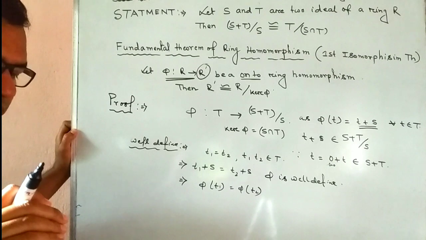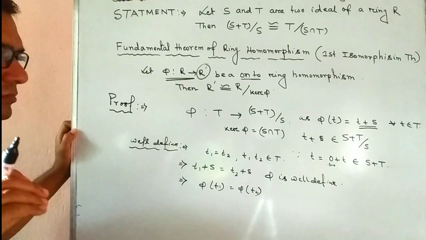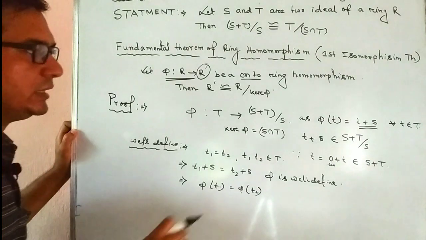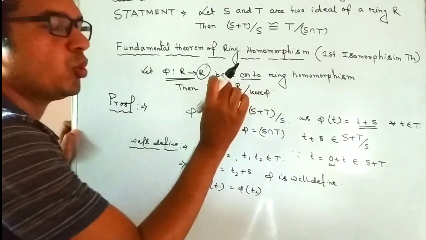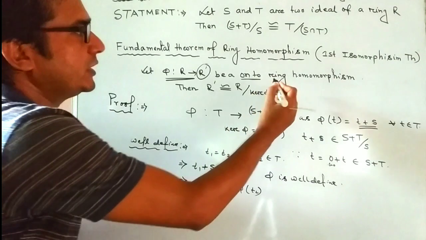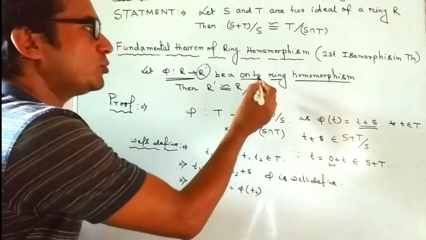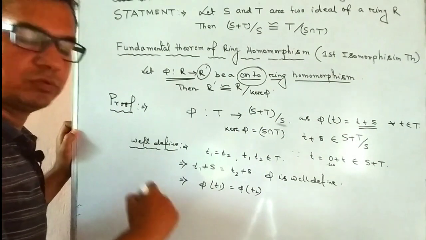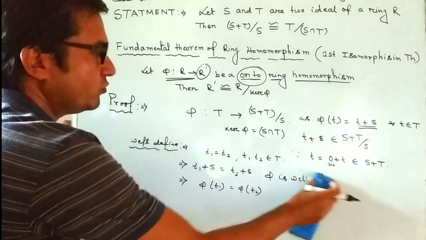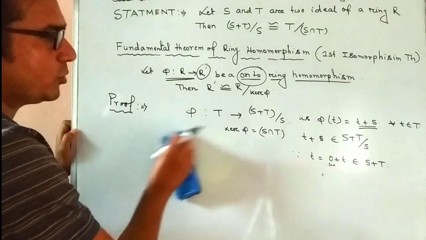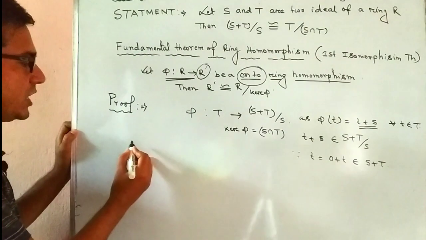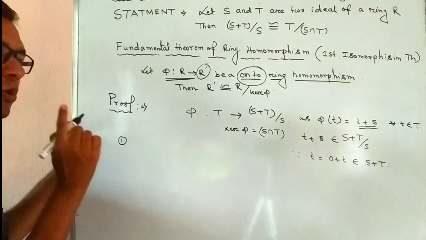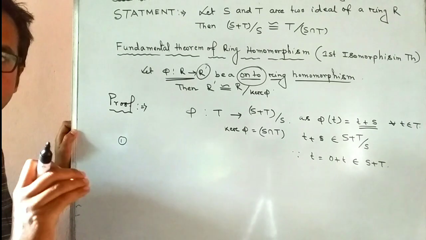Now we show that this mapping is a ring homomorphism. Then we prove it is onto. For a ring homomorphism, two properties are required.